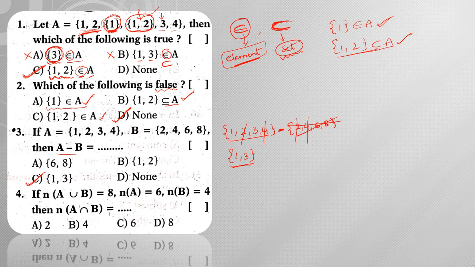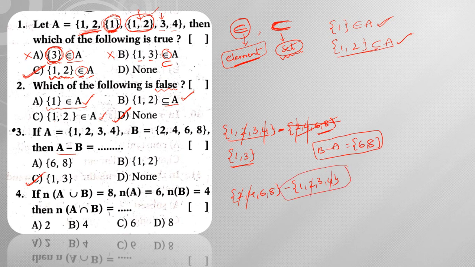Suppose you ask about B minus A. Then B minus A is nothing but {6, 8}, because 6, 8 is left over. When you want to do B minus A, first of all you need to write set B, which is {2, 4, 6, 8}, minus set A, which is {1, 2, 3, 4}. Among these, 2 and 4 are the common elements, so we can cancel them out. After that, leave out the set after the minus, and whatever is left over will be my answer. Hence the answer will be {6, 8} if he asks about B minus A.